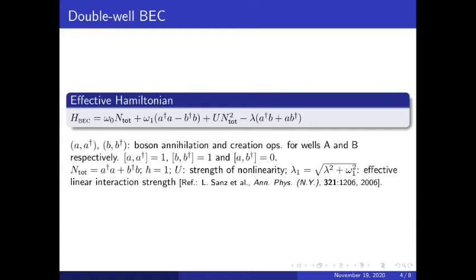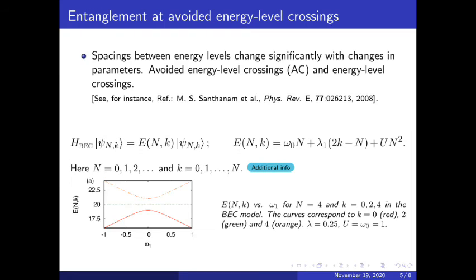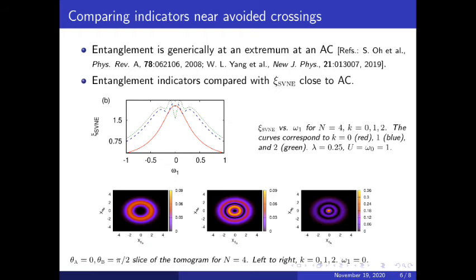Now, if we plot the energy eigenvalues of this system, we can see that as omega 1 varies, the energy level separation between the three levels shown in the figure decreases, comes to a minima at omega 1 equal to 0, and increases again. This is an avoided crossing. Typically, avoided crossings are associated with an extremization of entanglement. In this very case, you can see that xi-SVNE at omega 1 equal to 0 is either at a maxima or a local minima.